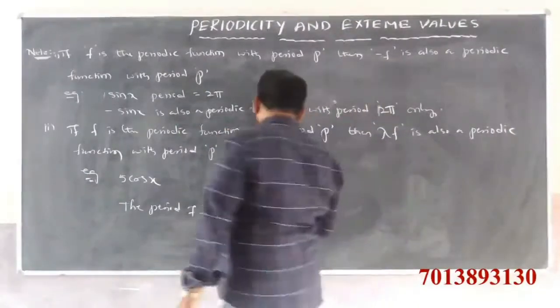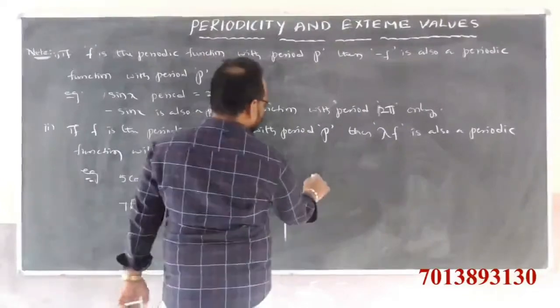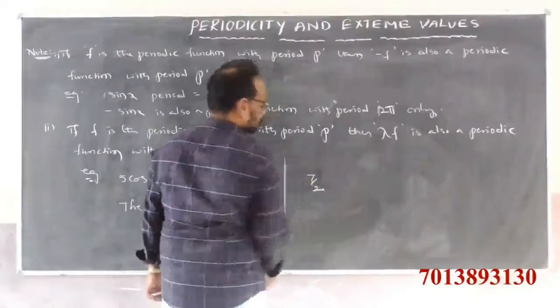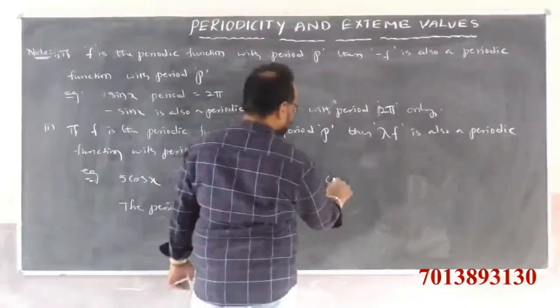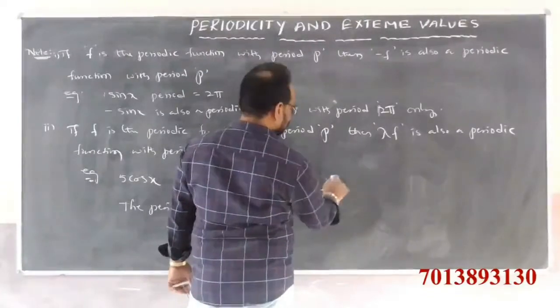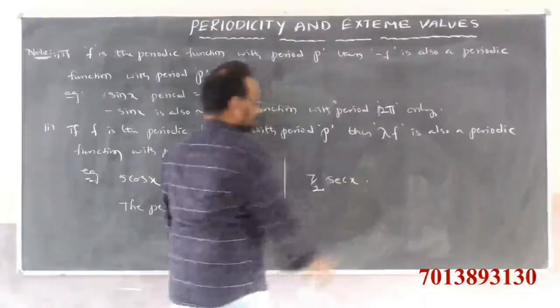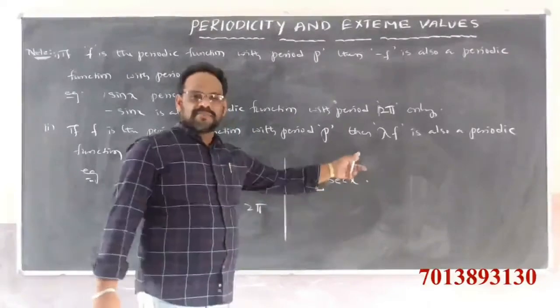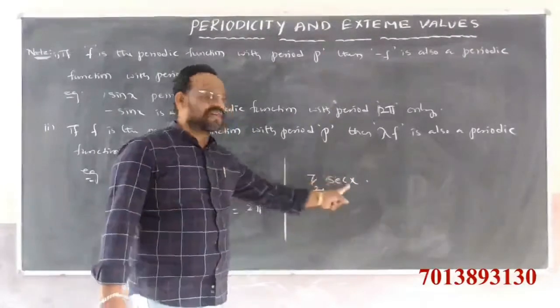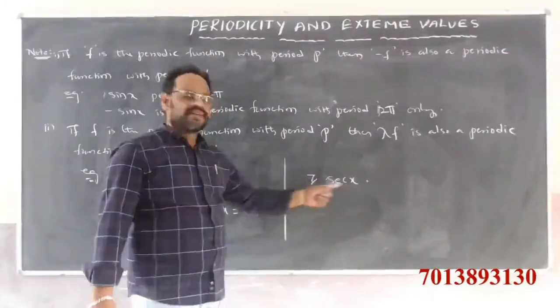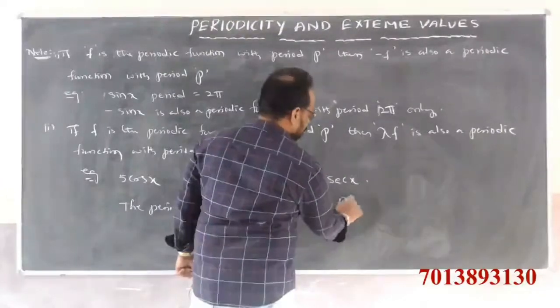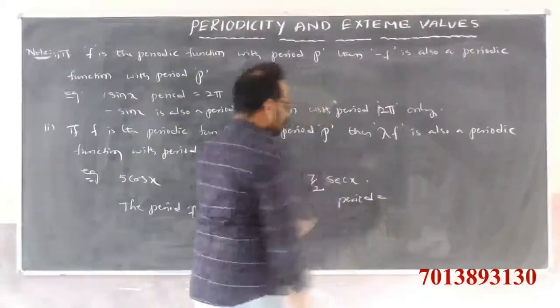Take another example: 7 by 2 times secant x. Secant x is a periodic function, so lambda times secant x is also a periodic function. What is the period?